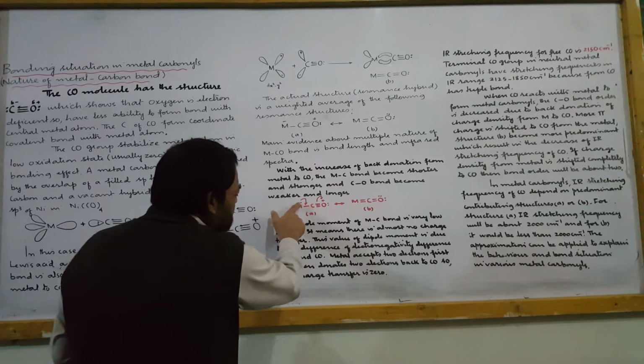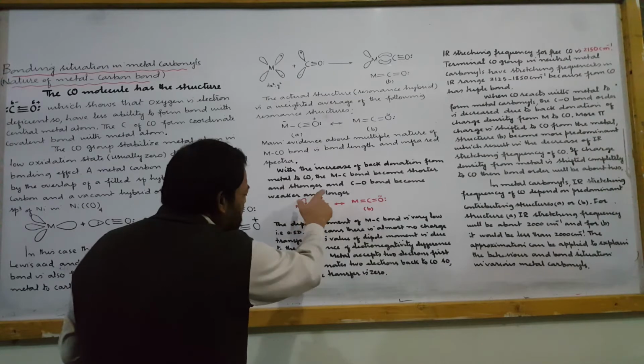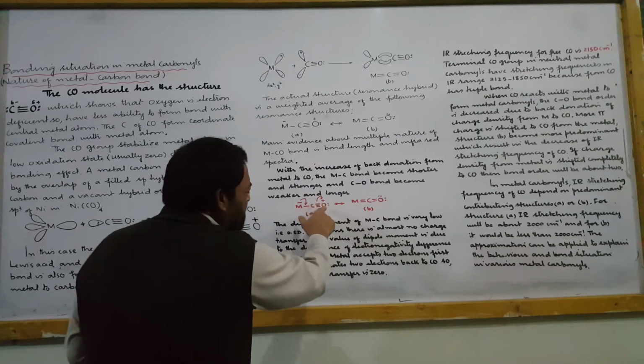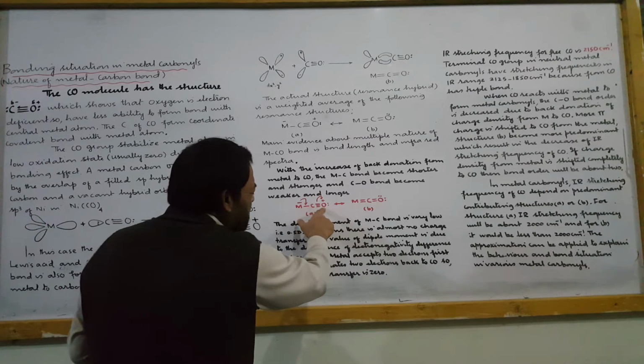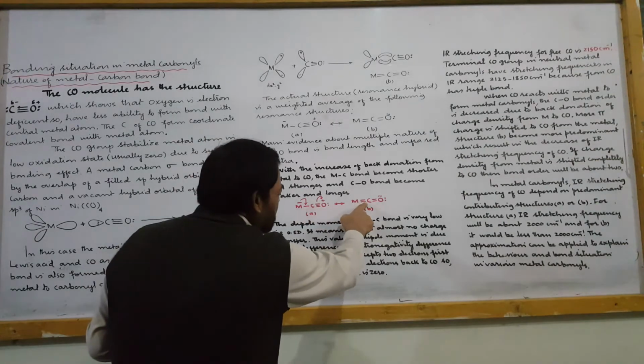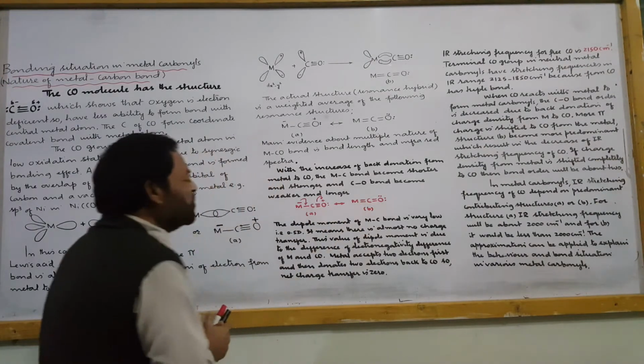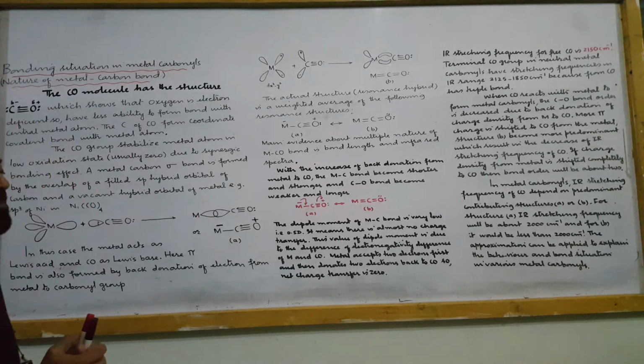This electron pair shifts to here, this electron pair shifts to compensate the deficiency of oxygen on the oxygen atom. So the other resonance structure is this one. So two resonance structures represent the real molecule by contributing to a certain extent.